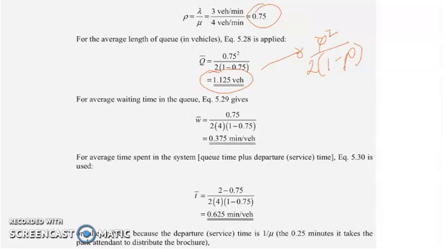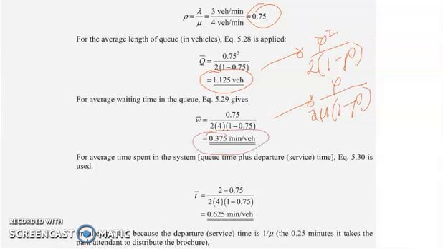Now for the average waiting time in the queue, omega bar. The formula for this, of course, is rho all over 2 mu times (1 minus rho). We simply substitute the specific values, and we get 0.375 minute per vehicle.